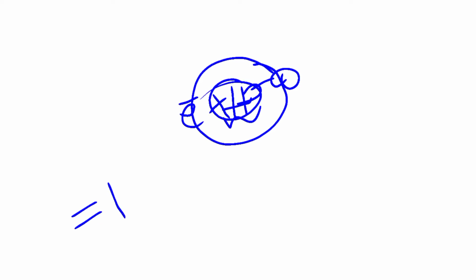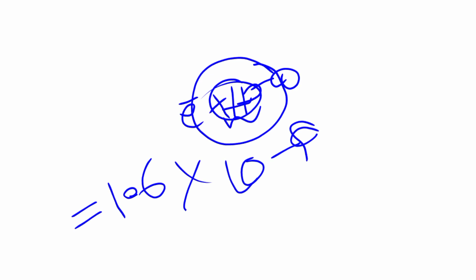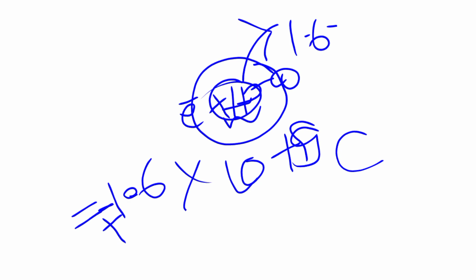The charge on the electron and proton is the same, 1.6 into 10 to the power minus 19 coulomb, and it is just a difference of sign. If it is an electron, it's negative, and if it's a proton, it's positive. The mass of a proton is 1.67 into 10 to the power minus 27 kilogram.